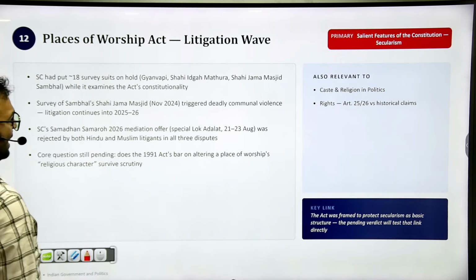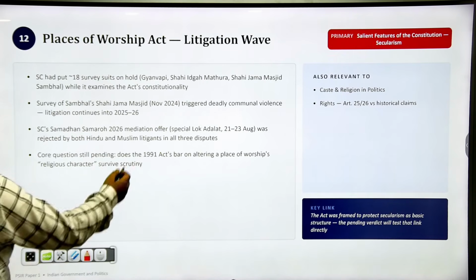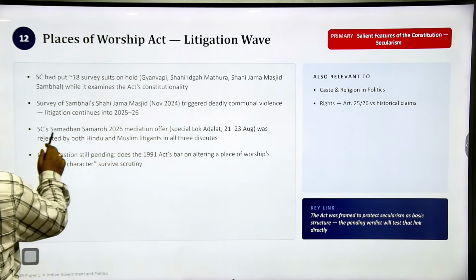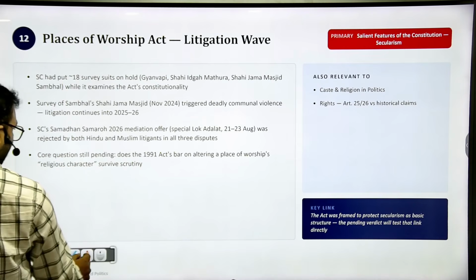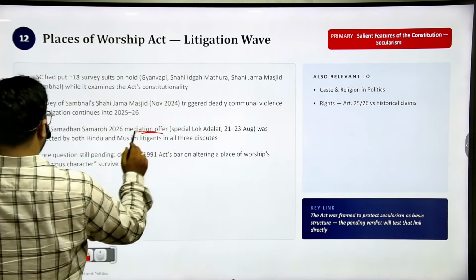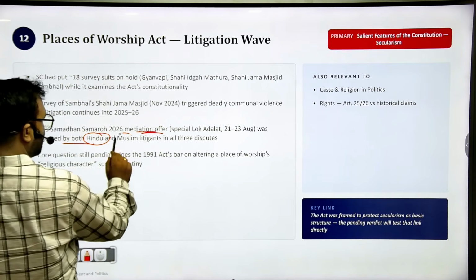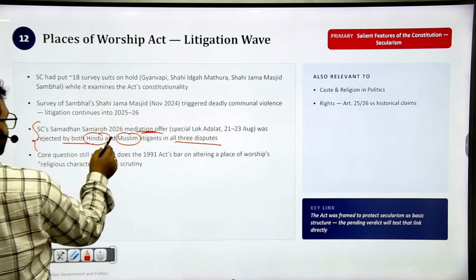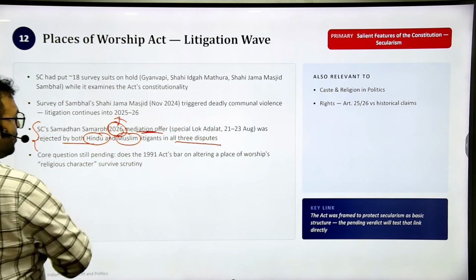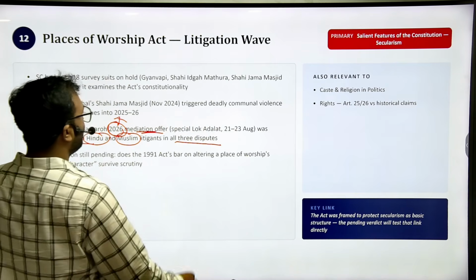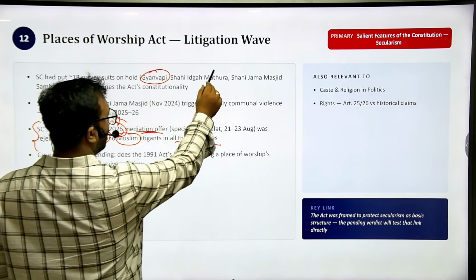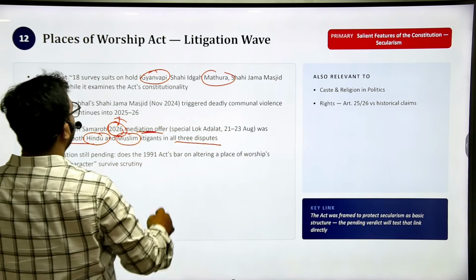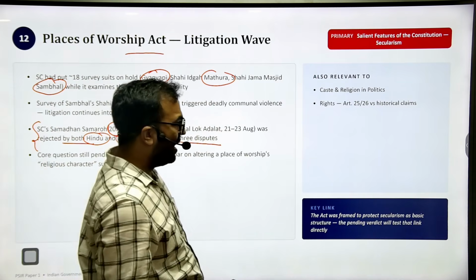Places of Worship Act. Although that was in November 2024 and 2025, the Supreme Court's Samadhan Samaroh 2026 mediation offer was rejected by both Hindu and Muslim litigants in all three disputes. So just going through the 2026 context, it becomes important in Gyanvapi, in Mathura, and also in Sambhal. These are the three contexts where the Places of Worship Act is again in play.